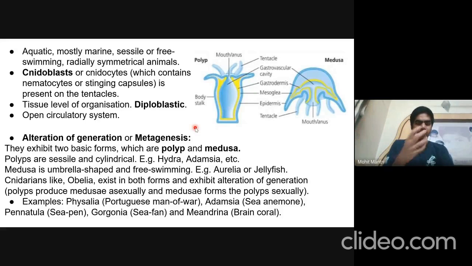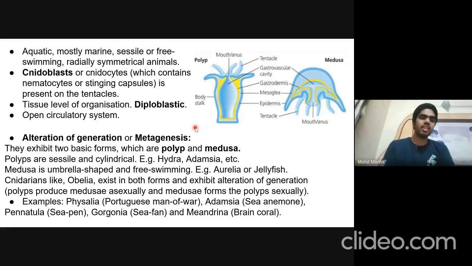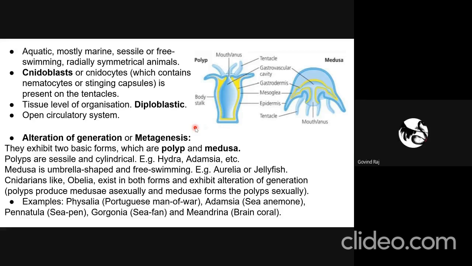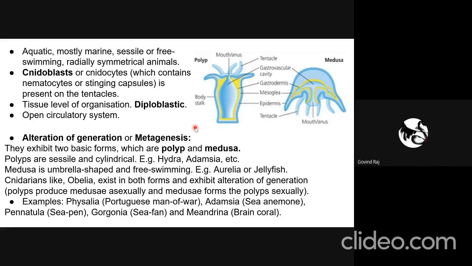Nidoblasts are a type of cell which have vacuoles in which these nematocytes or stinging capsules are present. These nematocytes are packed in it, and in case of defense, these are present on tentacles. When these tentacles sting, they release these nematocytes, and the nematocytes or the stinging capsule contain the poison or whatever defense molecule is released, and the stinging occurs. Okay. So these nematocytes or stinging capsules are released from the nidoblast when the tentacle is stung.